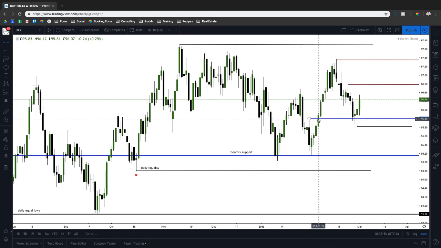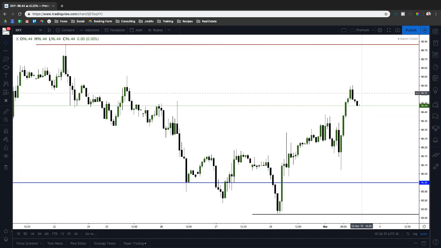And for dollar index, we've continued to remain bullish, but intraday we have been bearish up until we've gotten to the 96 big figure level. Now we're able to be both higher time frame bullish and intraday lower time frame bullish as well, right? Before we were higher time frame bullish, intraday bearish. That doesn't create the best setups in my opinion, but now we're in line with daily higher prices as well as anticipating higher prices on the intraday.